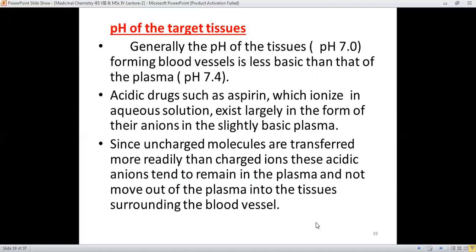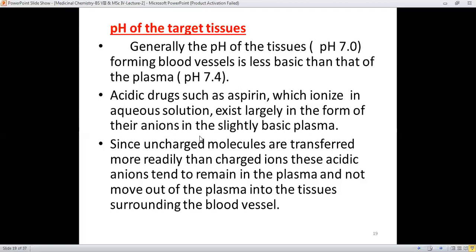It means the pH of the tissue is less than the pH of the plasma.